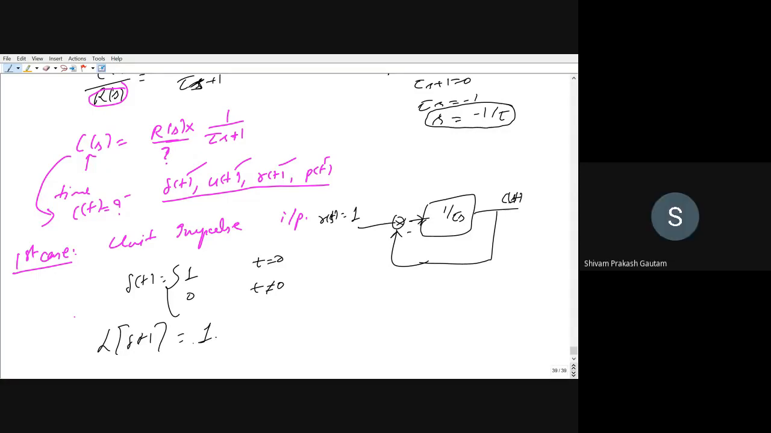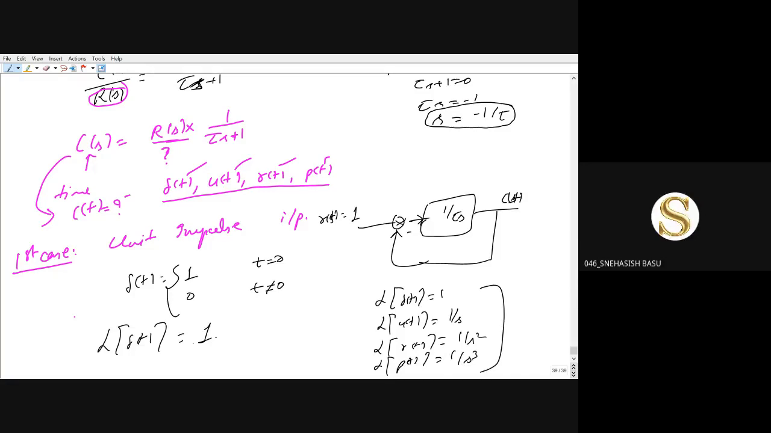No, 1 by s is the Laplace transform of the unit step signal, right? Okay, Laplace transform of delta(t) is 1. Laplace transform of u(t) is, we have seen all this, 1 by s. Laplace transform of ramp is 1 by s square. Laplace transform of parabola is 1 by s cube. Is it okay? Yes, sir.